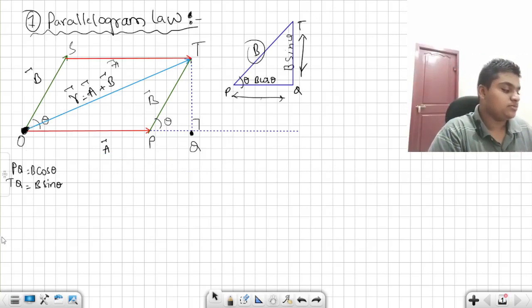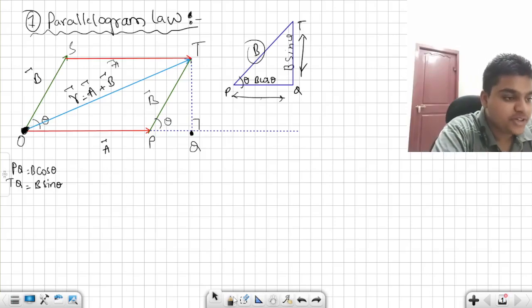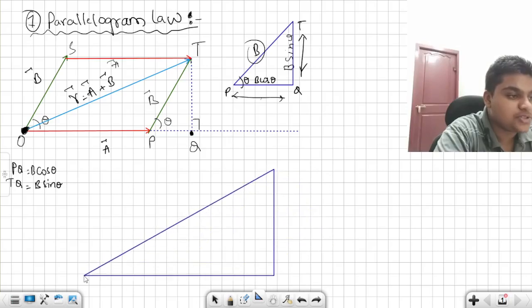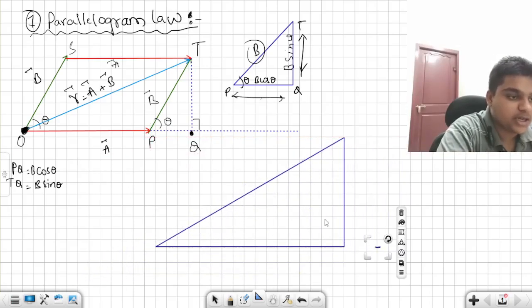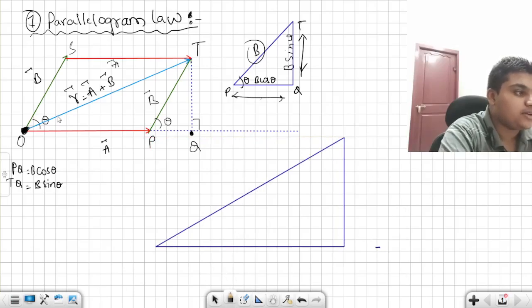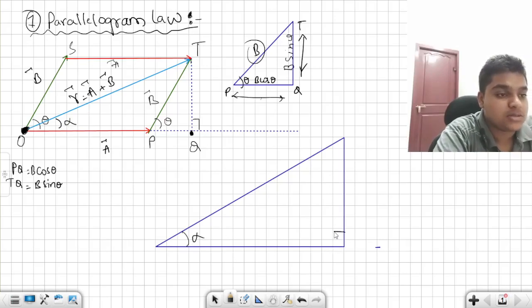OTQ stands for a right angle triangle where this angle, say, is alpha, this is the right angle, and this is R bar, or R simply. I'm writing the magnitudes here. This is your R, this is your A, this is your B sin theta.